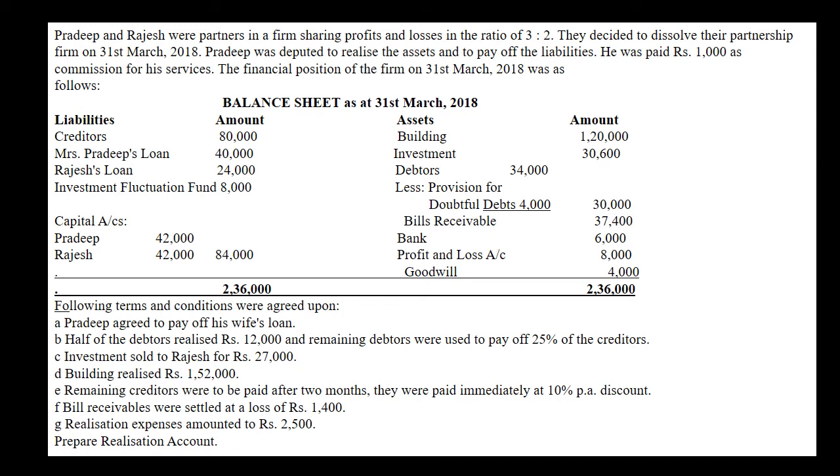Now revaluation expense amounted to rupees 2,500. Those expenses will be shown on debit side with the name of to bank, and in bracket we will mention expense. Now they wanted us to prepare revaluation account on the basis of information given to us in this question. And after reading the question carefully, let's start the solution of the given problem.